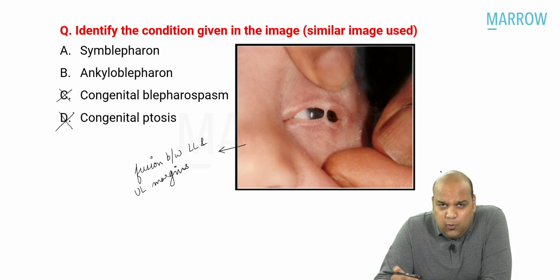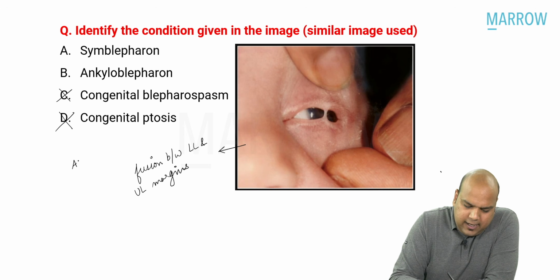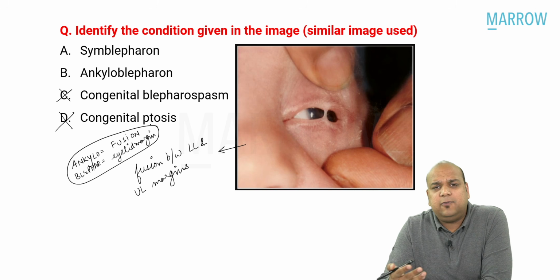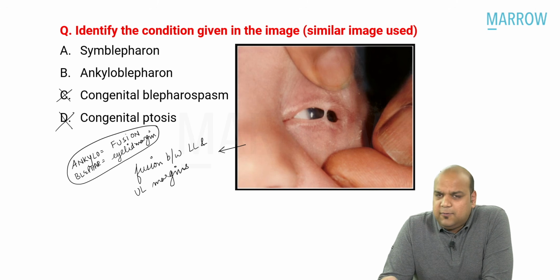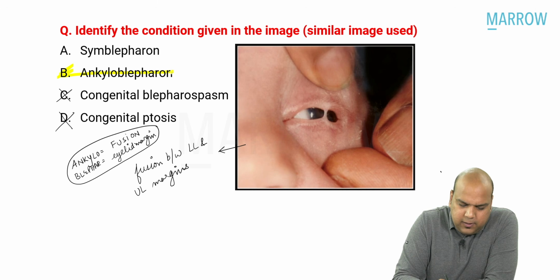Now, if you know English, if you have ever read it, it should have been easy. What is the meaning of the word ankylo? Ankylo basically denotes fusion. What is the meaning of the word blephar? Blephar basically means eyelid margin. So ankyloblepharon, if we have ever read these, it means fusion of both the eyelid margins. And that is what the question was. That is what the answer needed to be. Very simple. The answer needed to be ankyloblepharon.